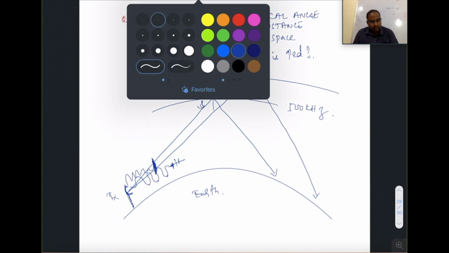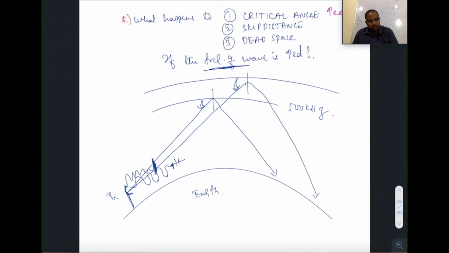I will write answers in this color. Is increased. Skip distance. So frequency is increased. Initially it was received at 800 nautical miles. Now it is being received at 1350 nautical miles. So skip distance increases. Now what happens to dead space? See, this is the dead space, right? Where ground waves stop.